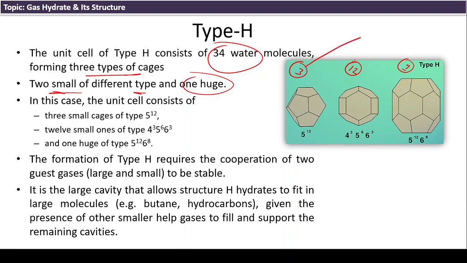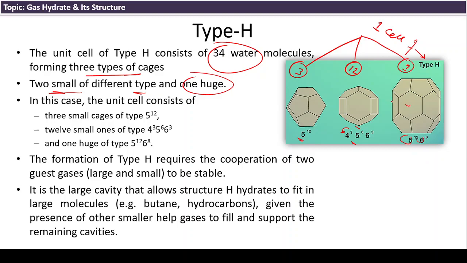This total combines to make one cell of type H. The shape of the first one is the 5^12, a pentagonal shape with 12 faces. The shape of the second small cage is 4^3 5^6 6^3, which means there are 3 faces of rectangle, 6 faces of pentagonal and 3 faces of hexagonal. 5^12 6^8 tells about 12 faces of pentagonal and 8 faces of hexagonal.